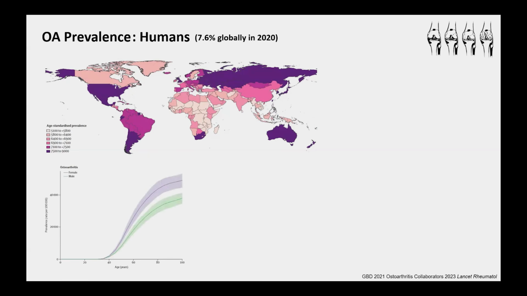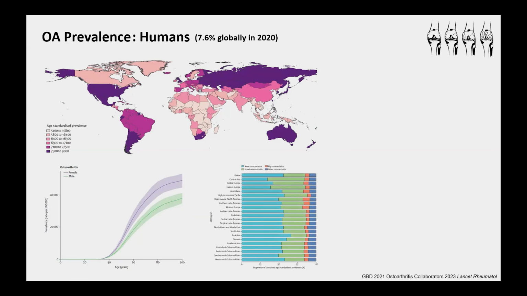We can look across sexes and ages and see that osteoarthritis is much more common in females than in males, and more common in older individuals than younger individuals. And we can also look across different joint regions and see that OA is much more common in the knee than in the hip. Now, if you isolate these different dimensions, what you can do is capture different rates.